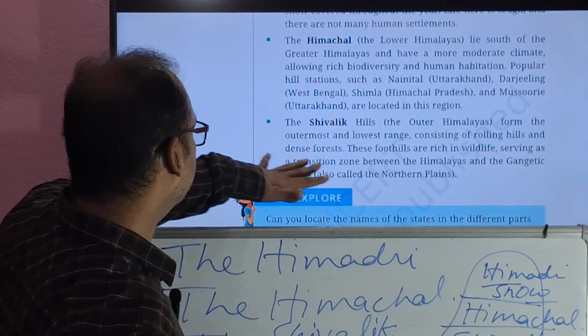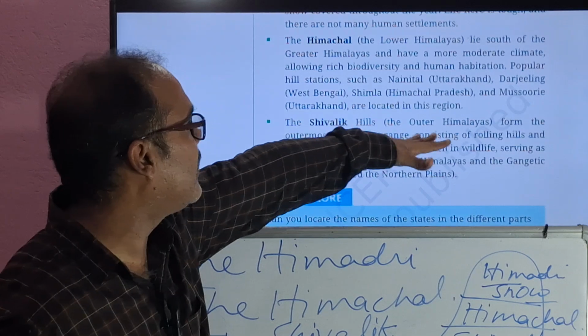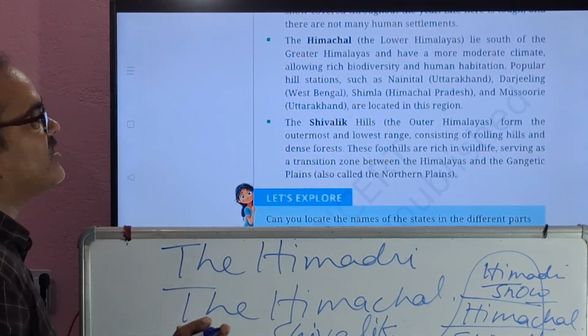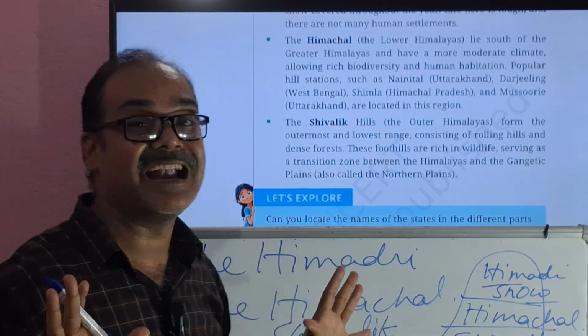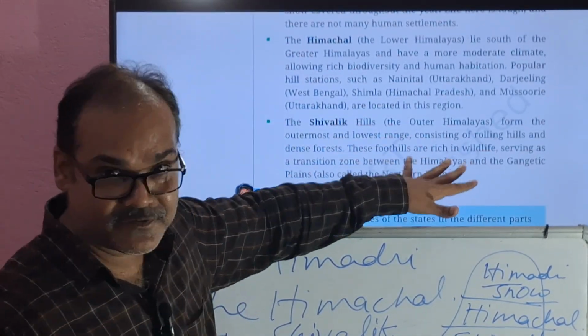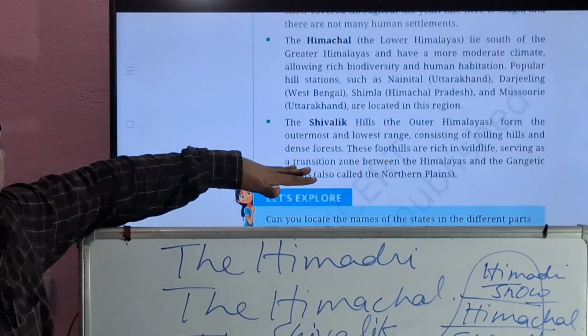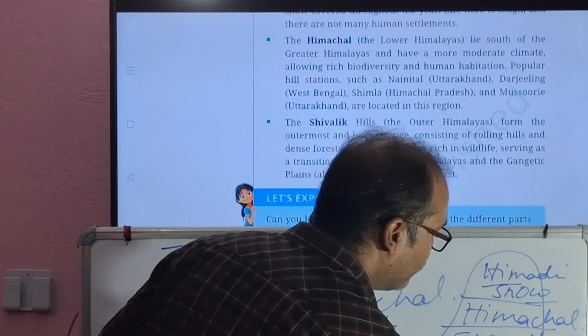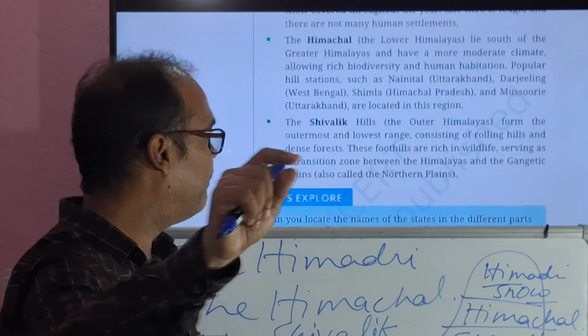You can see here the Shivalik Hills, which are also called the Outer Himalayas, form the outermost and lowest range consisting of rolling hills and dense forests. These foothills are rich in wildlife, serving as a transition zone between the Himalayas and the Gangetic Plains, which are also known as the Northern Plains.